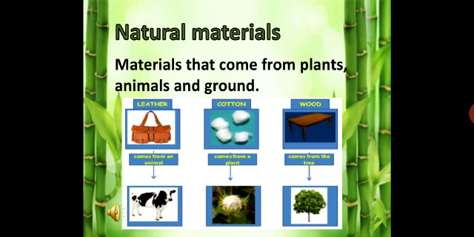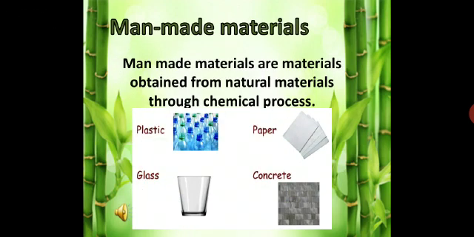We get materials from plants, animals, and ground. We get wood, cotton, and rubber from plants; wool, silk, and leather from animals. Gold, iron, and copper are examples of metal obtained from ground. Man made materials are made by humans. Example: glass, ceramic, plastic, etc.